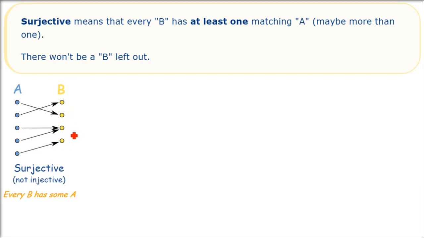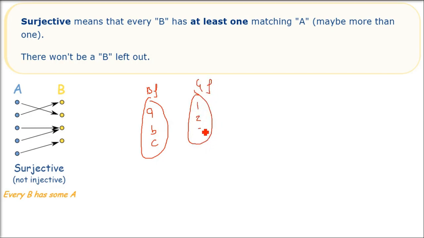Surjective. Surjective means every B has some A. There is no element in B left. If we have a set of boyfriends and girlfriends, no girlfriend is left.